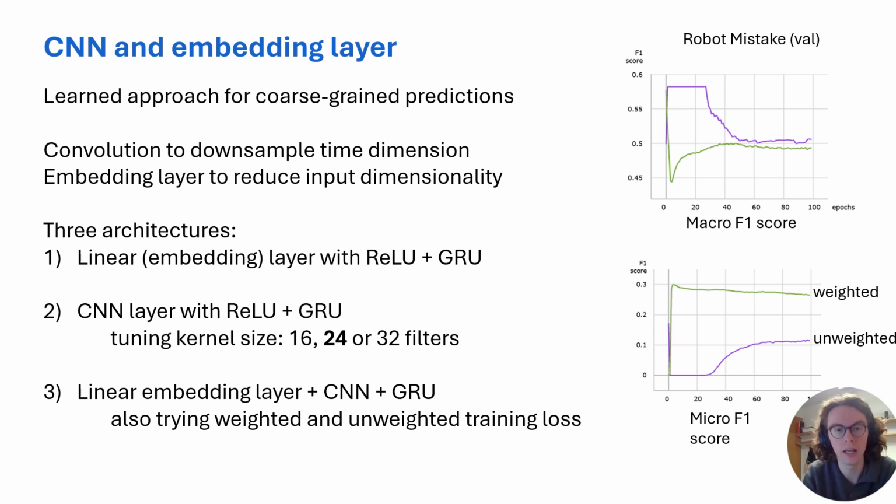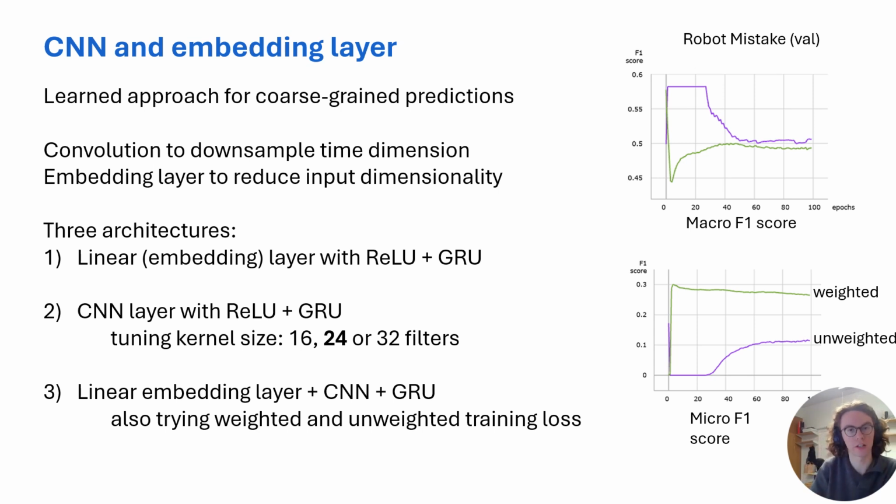So we use that here, and also what we do is we apply an embedding layer to reduce the input dimensionality, because we have relatively high dimensional input features, but those are also quite correlated in some cases, so we try to optimize the model by using an embedding layer.